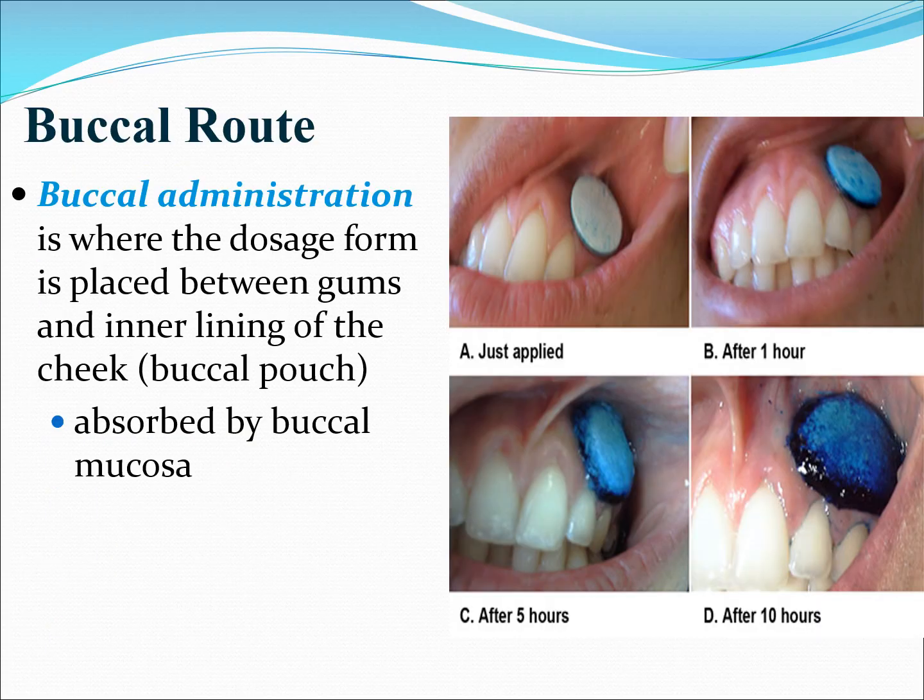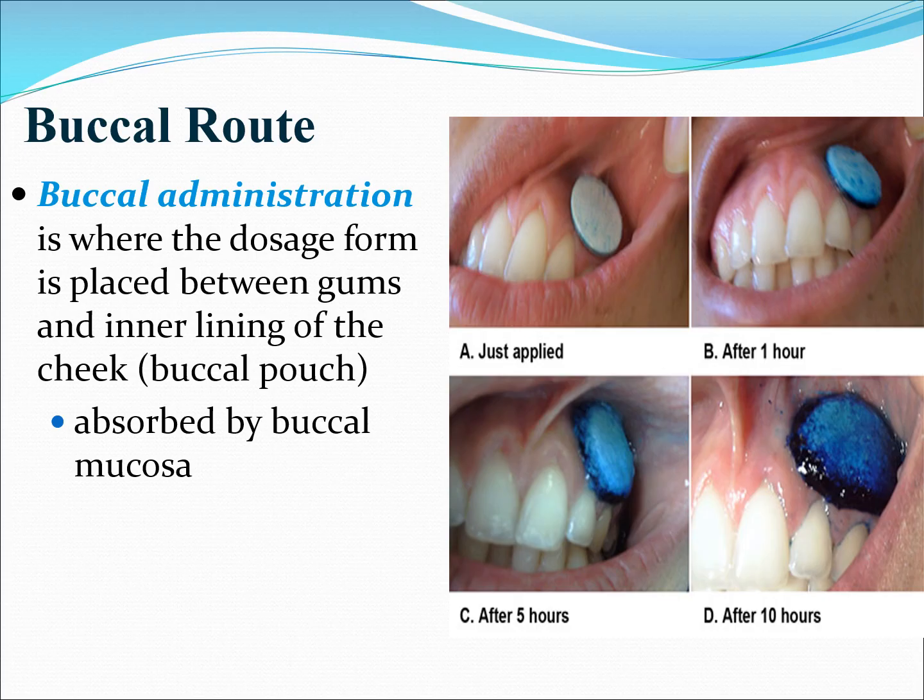Next, buccal. Buccal administration is where the dosage form is placed between the gums and the inner lining of the cheek. It is also called buccal pouches. The dosage form administered in the buccal route is called a buccal pouch. It is absorbed by the buccal mucosa. In the picture, A is just applied.